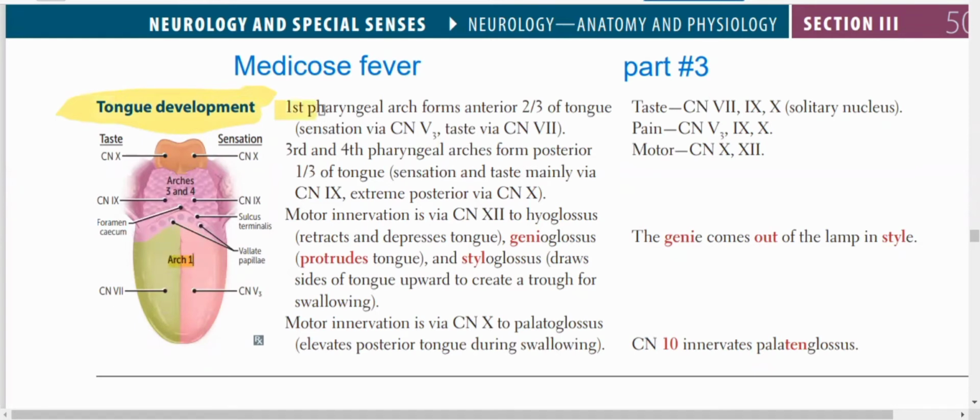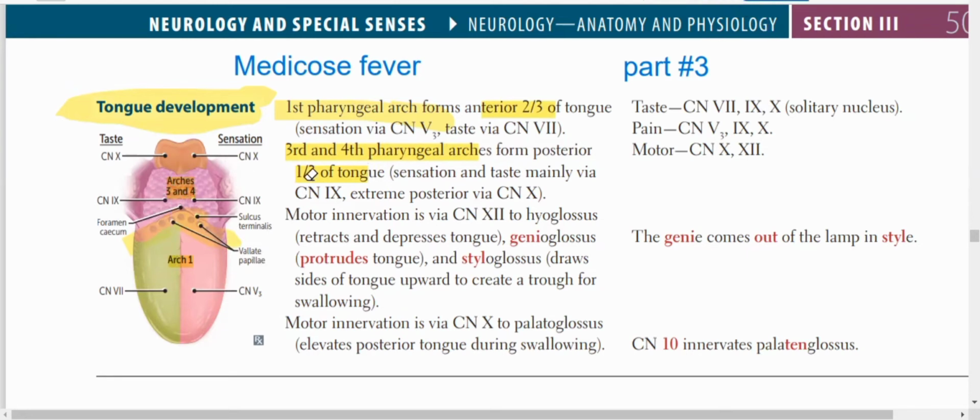tongue. The first pharyngeal arch mainly forms the anterior two-thirds of the tongue. Now, the third and fourth pharyngeal arches mainly form the posterior one-third of the tongue. The most important point: the posterior one-third and the anterior two-thirds of the tongue are separated by the sulcus terminalis. This is the sulcus terminalis, and this is the foramen cecum, and behind the foramen cecum is the posterior one-third of the tongue.